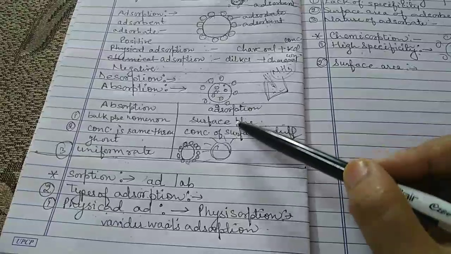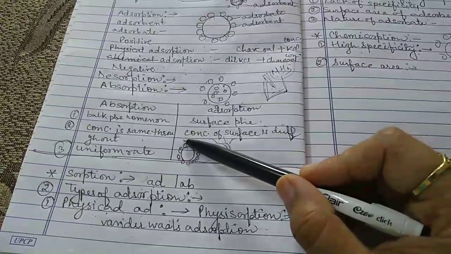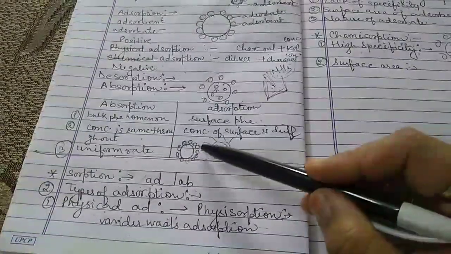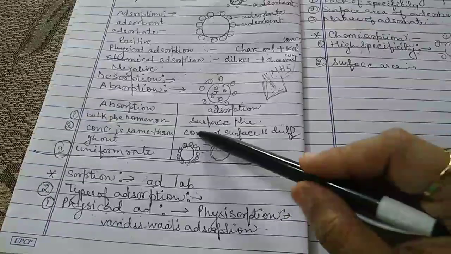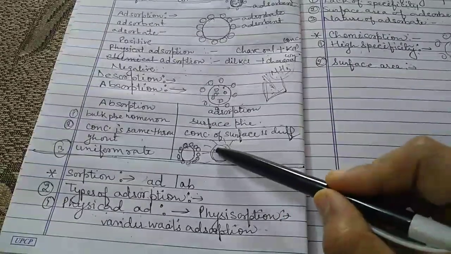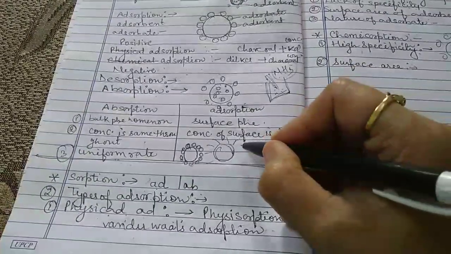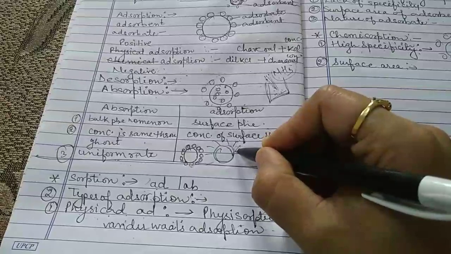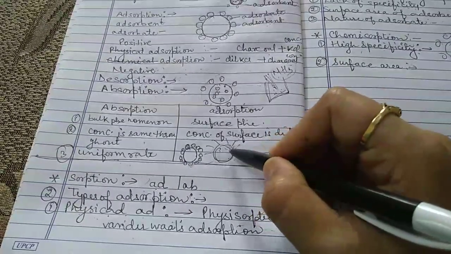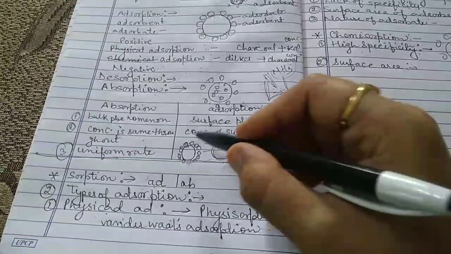But if we study adsorption, the process is very fast at the beginning, because at the start the solid surface is empty. As adsorption takes place, atoms and molecules that come in contact with the surface of the adsorbent attach very quickly.